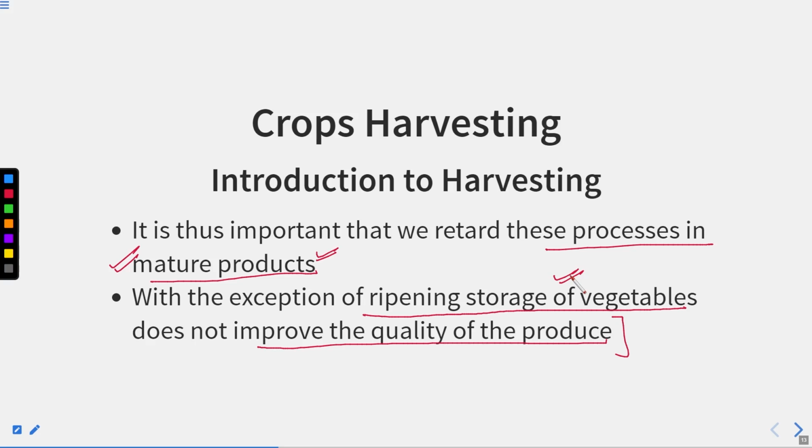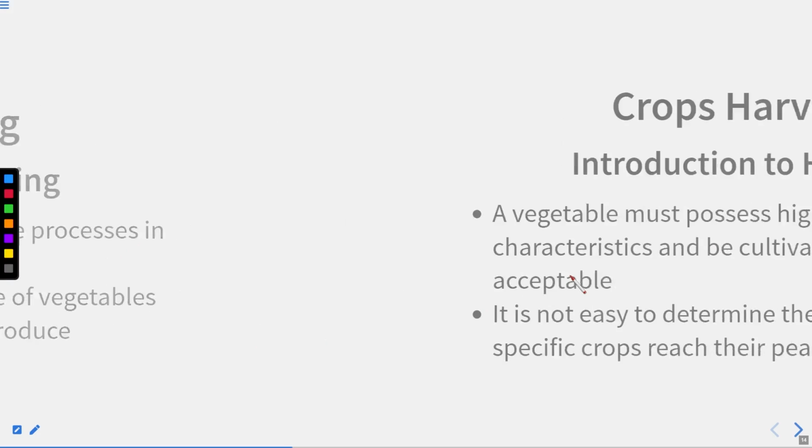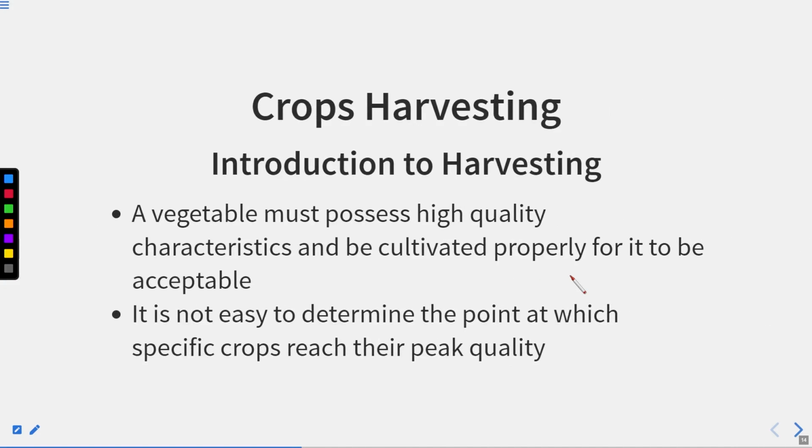So once it gets matured, it has all the quality. That means the water level, the nutrient level, the color of the fruit, it will have all the quality at that particular time. Maturity means that a vegetable must possess high quality characteristics and be cultivated properly for it to be acceptable, right?